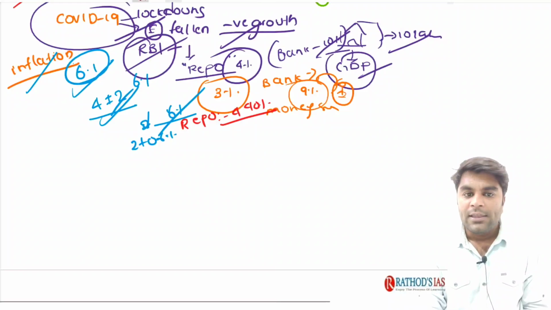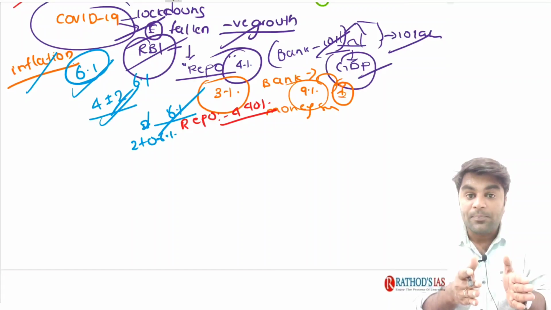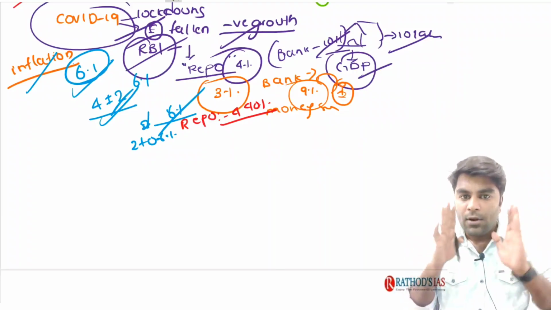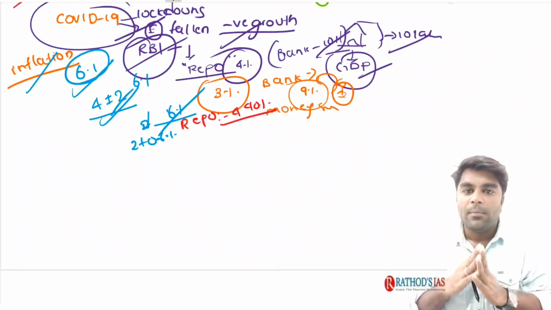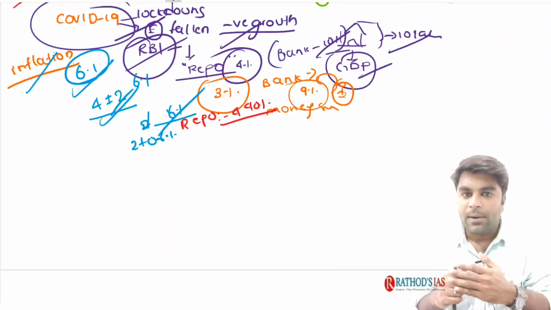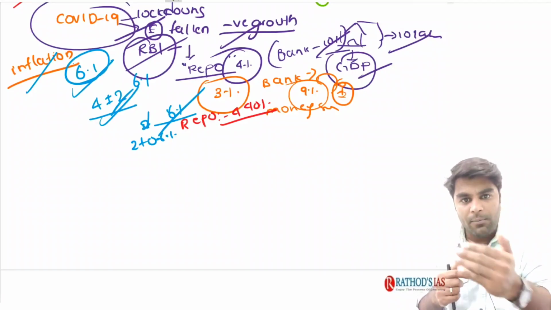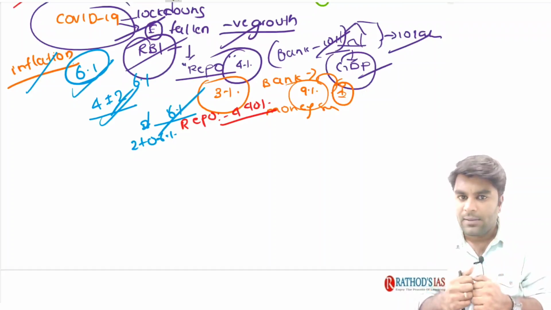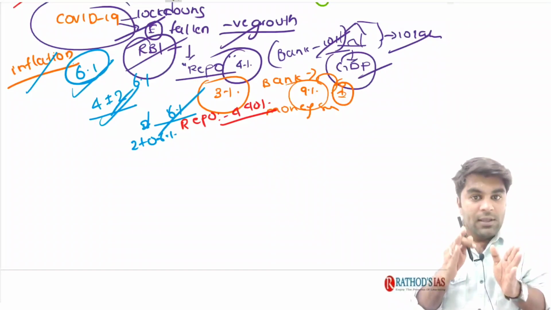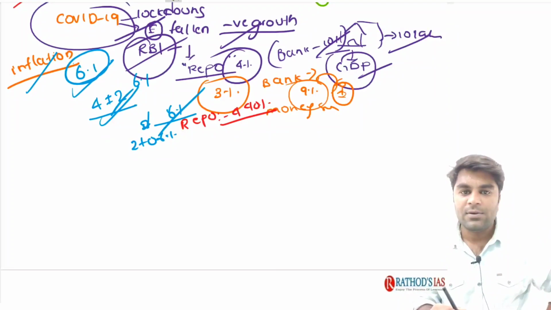Now comes the question. In the previous class, we have clearly discussed what are the tools available with our monetary policy, with the monetary policy committee. Understand guys? Monetary policy done by the RBI. Monetary policy means achieving the growth and maintaining the stabilization of the prices. Now, in order to achieve the growth, we need to increase the supply. In order to increase the supply, RBI reduces the key interest rates. If the repo rate is decreased, RBI is going to increase the money supply in the economy. If money supply increases, on the other hand, what comes? Inflation comes. So, controlling the inflation as well as achieving the growth are the twin objectives, and it will be done by the RBI, that we have clearly understood in the previous class.